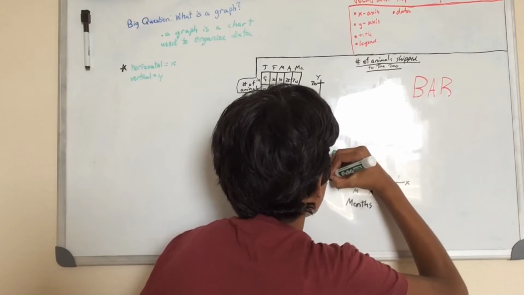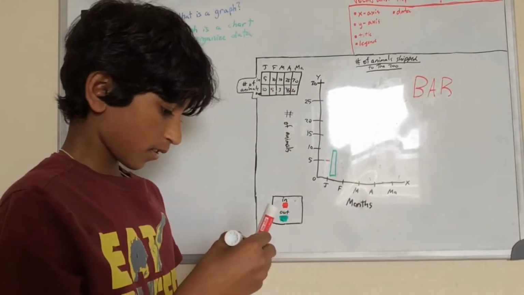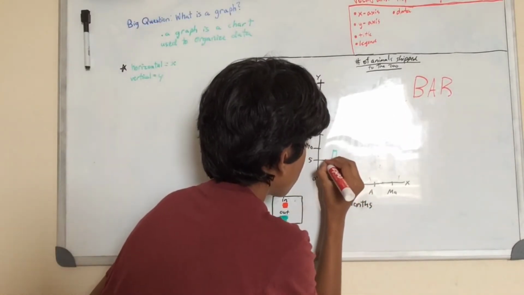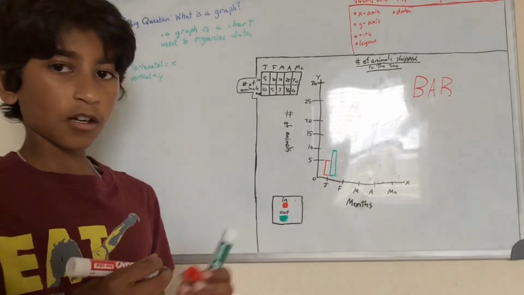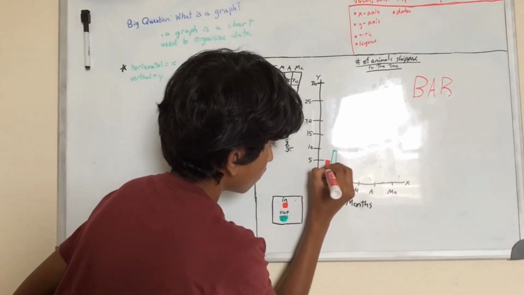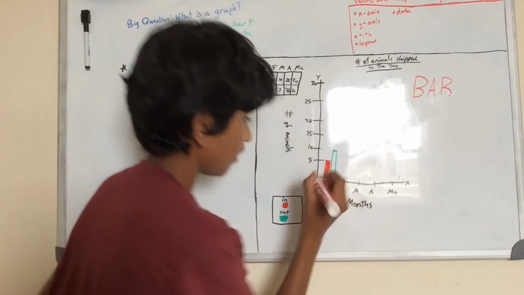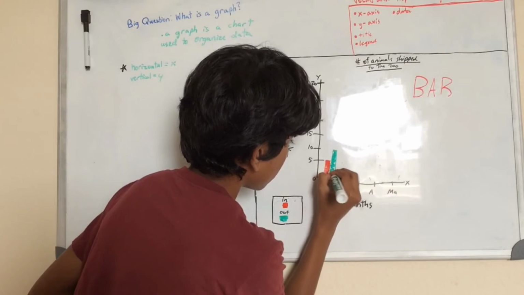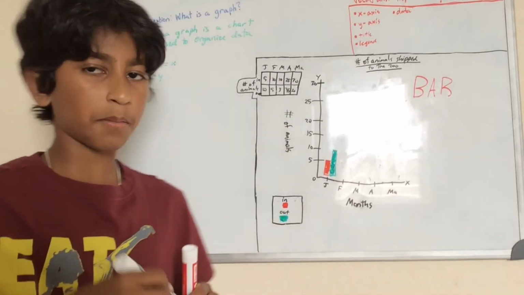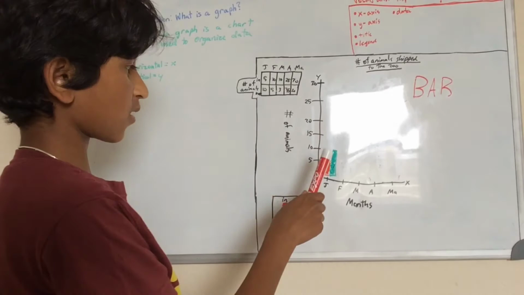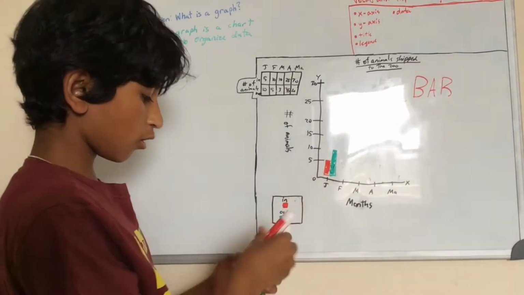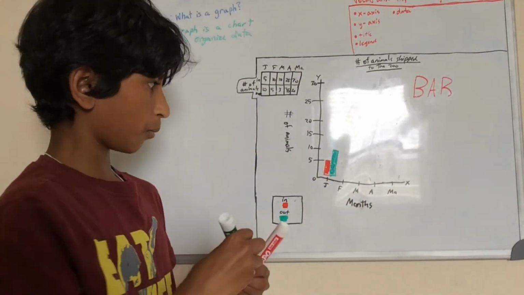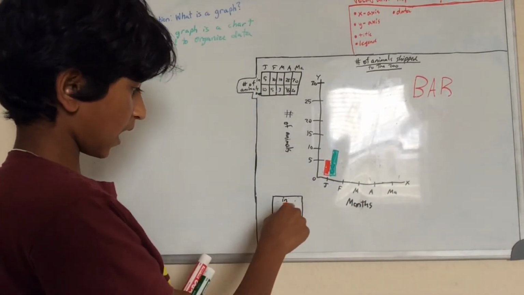So move the bar like this. So that's one bar. And then our next bar will be like this. So these are our 2 bars, and now let's shade them in. Red and green. Okay, I've shaded them in. Now this is what a graph with two comparisons would be like. So a comparison between in and out.